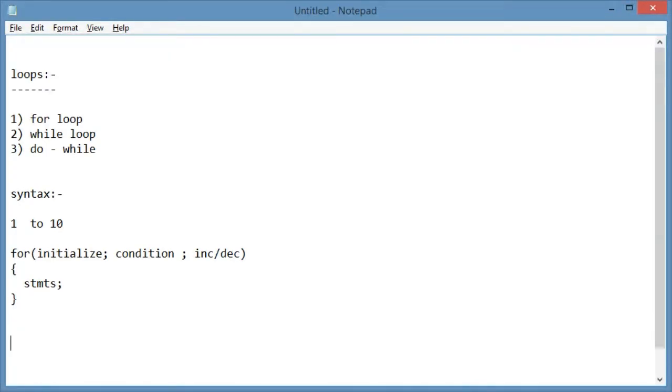Now we will execute one basic example of this. I want to print the numbers 1 to 10. Now I am showing that example in Turbo C. I'm sharing my screen with you.